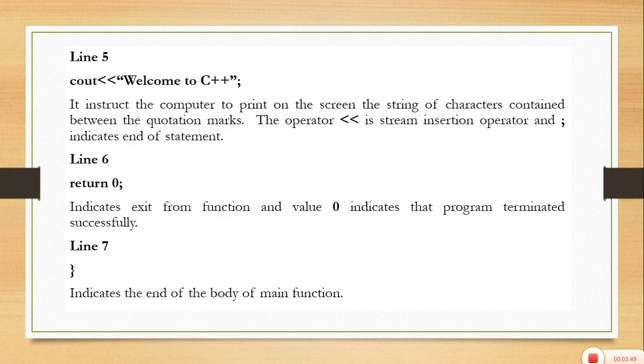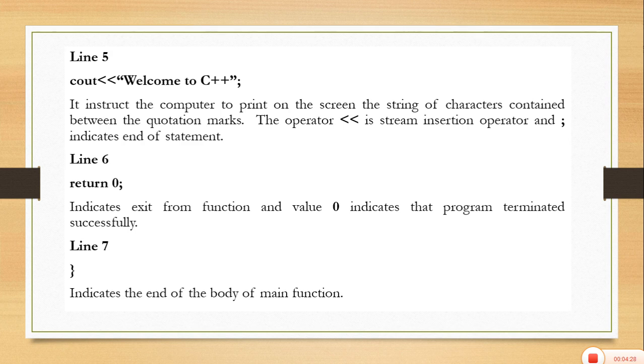This command cout is used to print anything which is written in the double quotes as it is, or if we are using any variable, then its variable value would be printed on the screen. This command has its definition, what it has to do, already pre-designed in the header file which we have included, that is iostream.h.